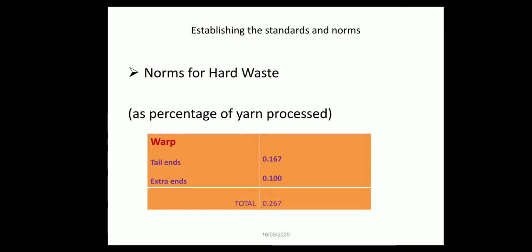Norms for hard waste. In the hard waste there are two kinds of waste that we will study in the coming classes, in the waste percentage classes. So the tail ends will be 0.167, extra ends will be 0.100, and total percentage of yarn processed 0.267. So this is the norm. That means 1000 kg of yarn, if you take 2.67 kg should be the waste, not more than that.